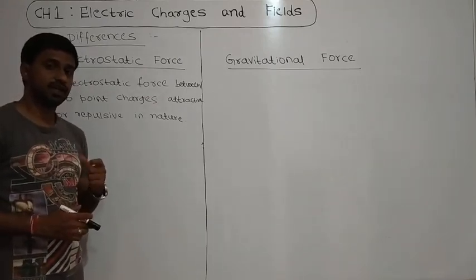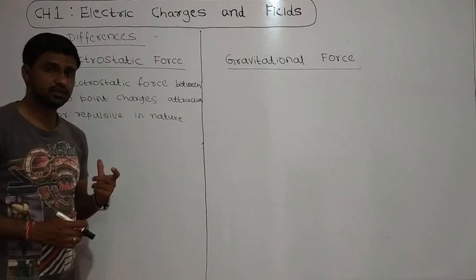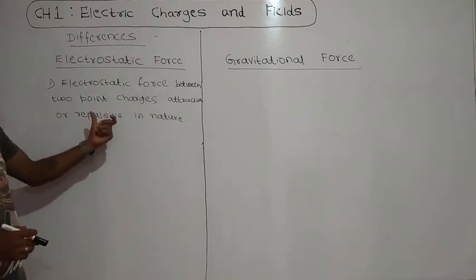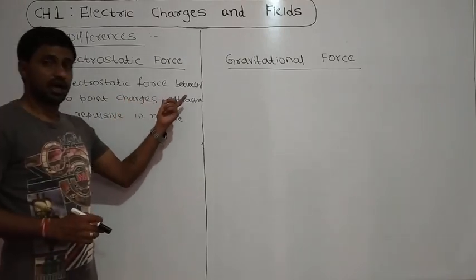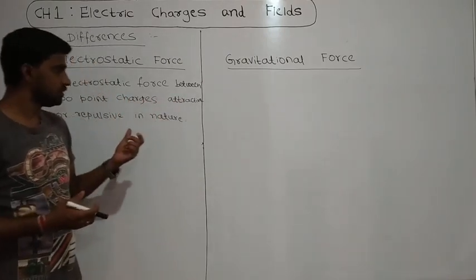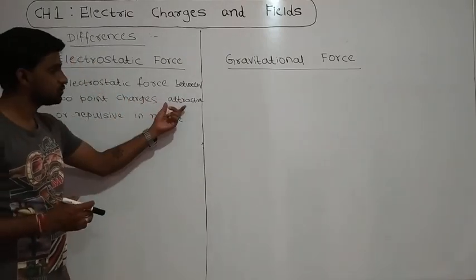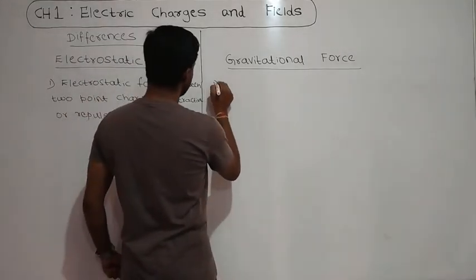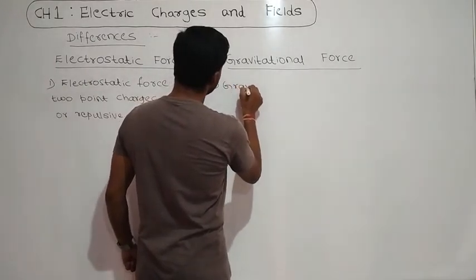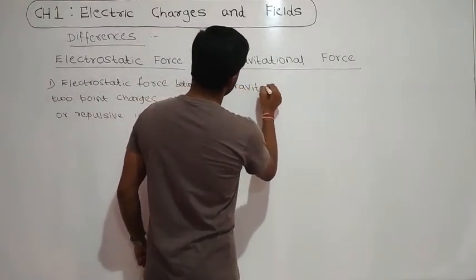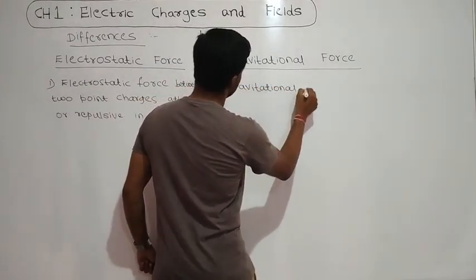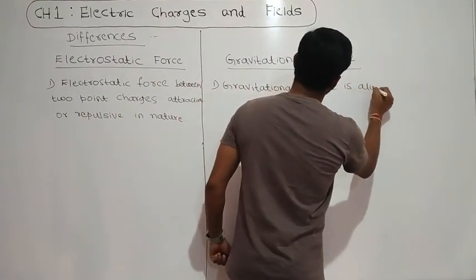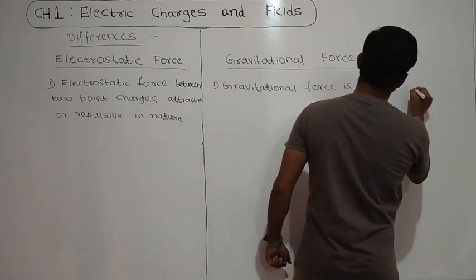If 2 like charges are present, then there will be a repulsive force between the 2 point charges. If unlike charges are present, then there will be an attractive force between those 2 point charges. But the gravitational force is always attractive.